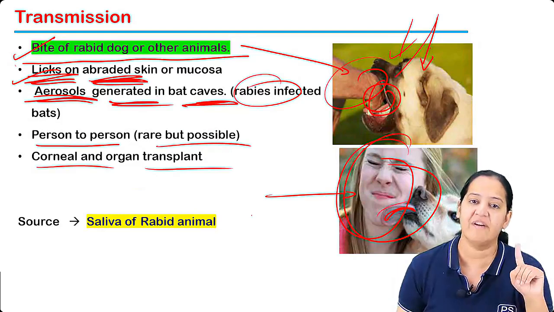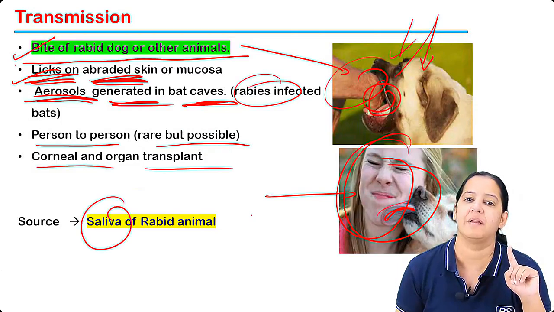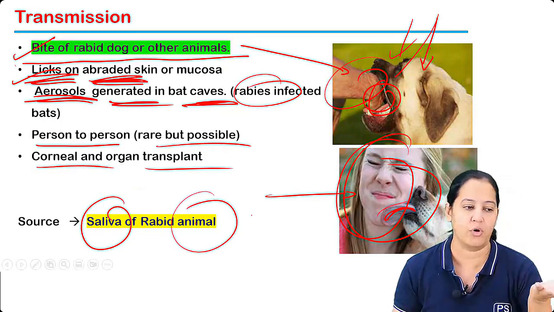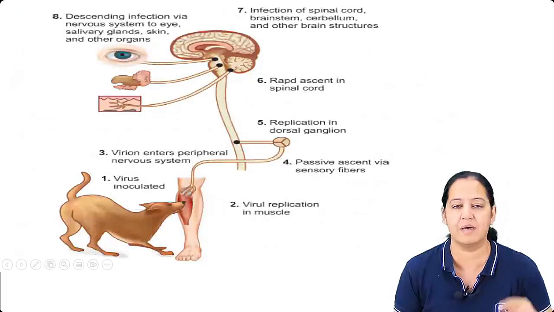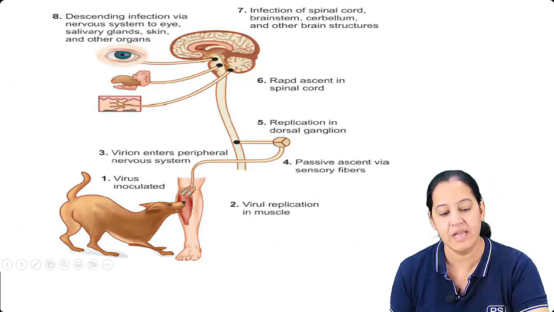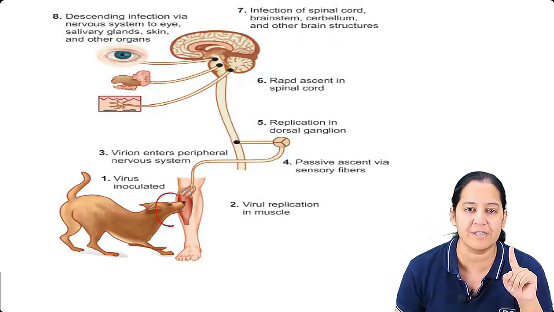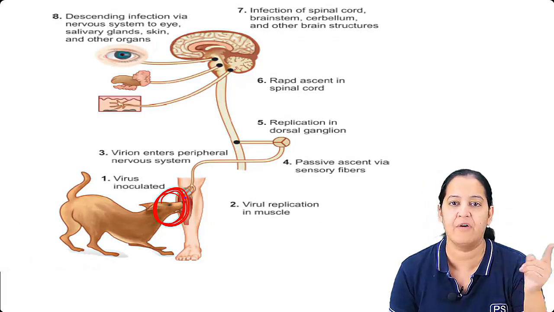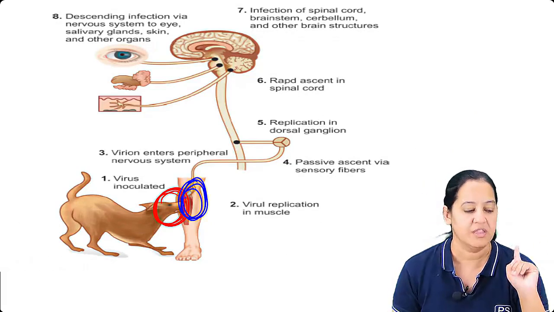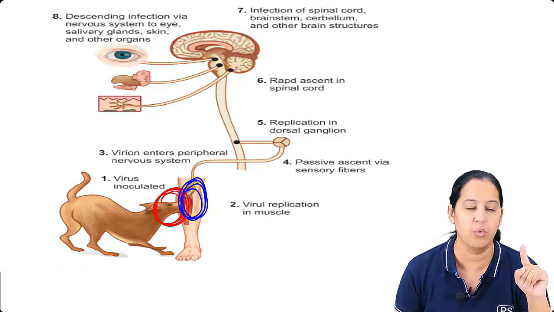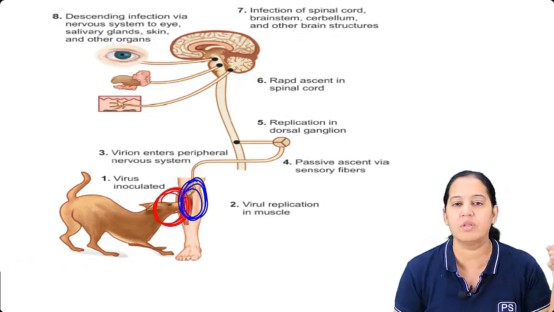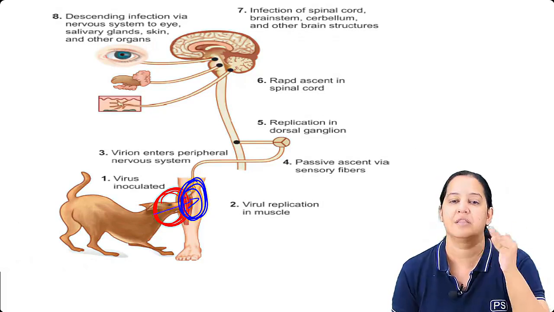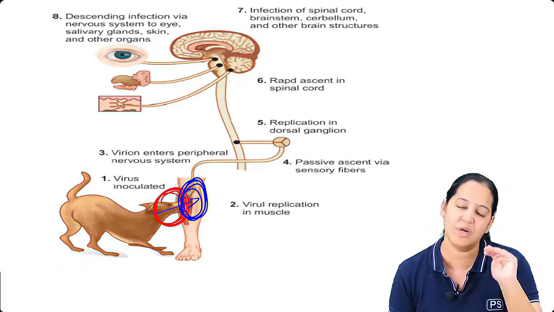So basically, the virus is present in the saliva of that animal. If you are considering the animal as a dog, it's present in the dog's saliva. See the pathogenesis, everyone on the screen. It's very important. Whenever the dog is biting, the virus present in the saliva of the dog gets deposited in the wound. After getting deposited in the wound, the virus goes deeper in the muscle. The rabies virus, the rhabdovirus, goes deeper in the muscle.